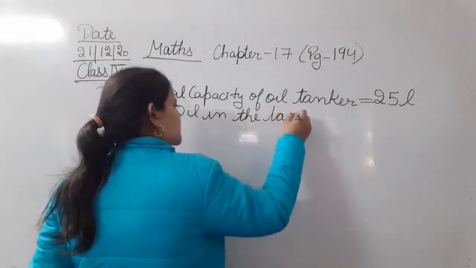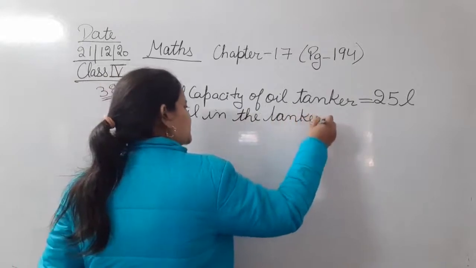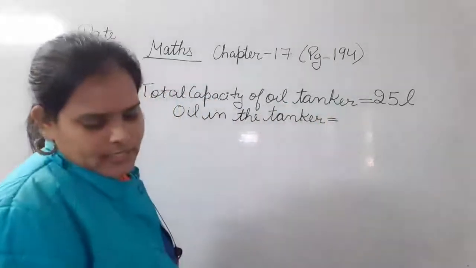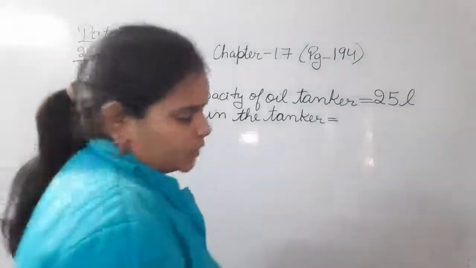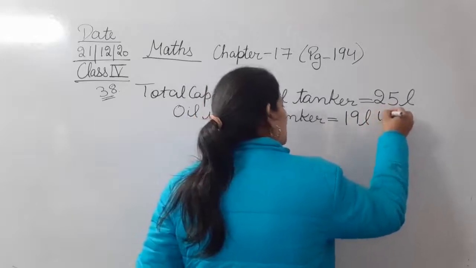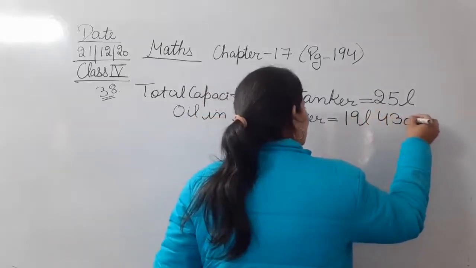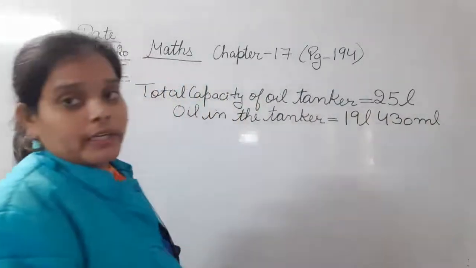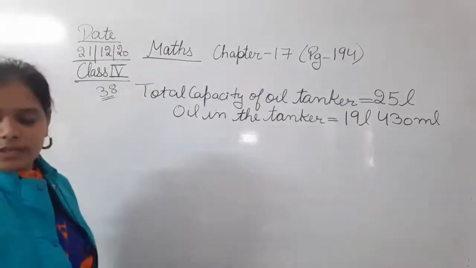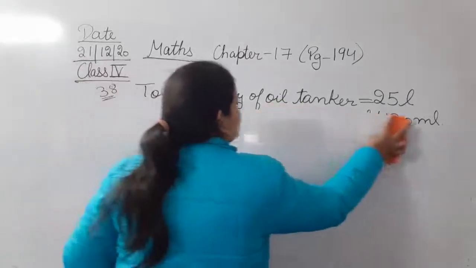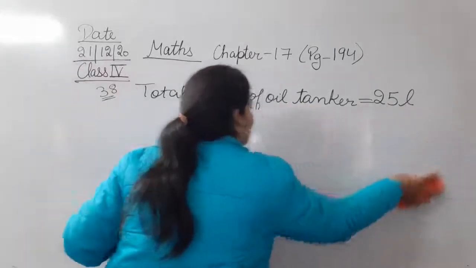How much oil is already in that tanker? Oil in the tanker is 19 liters 430 milliliters. So this is the quantity of oil that has already been filled in that tanker.